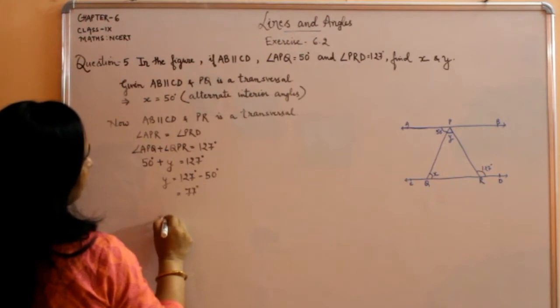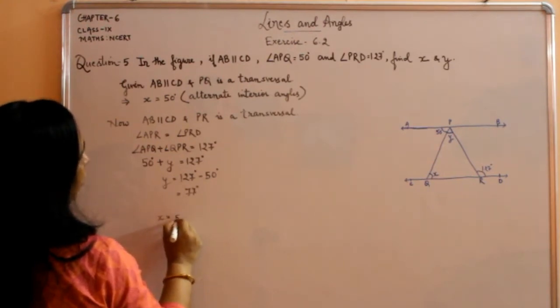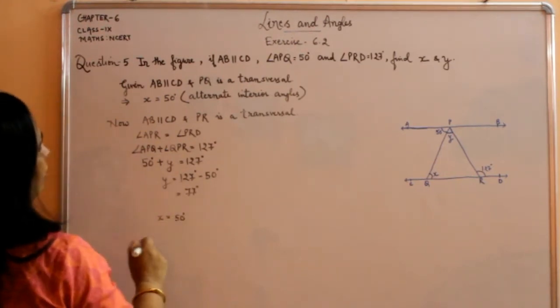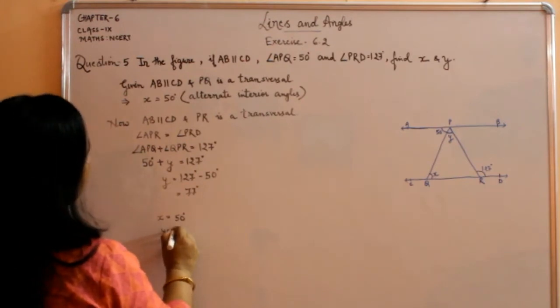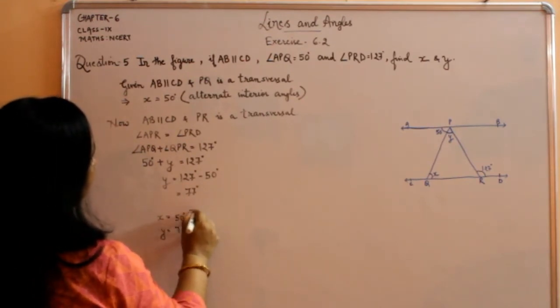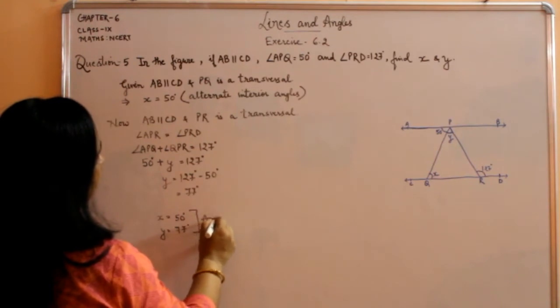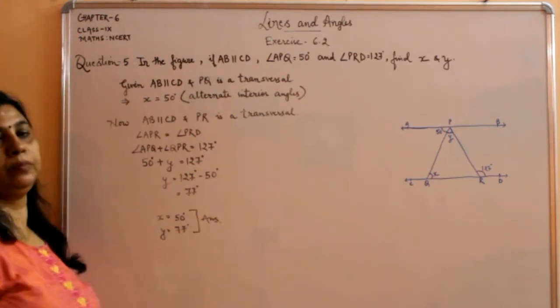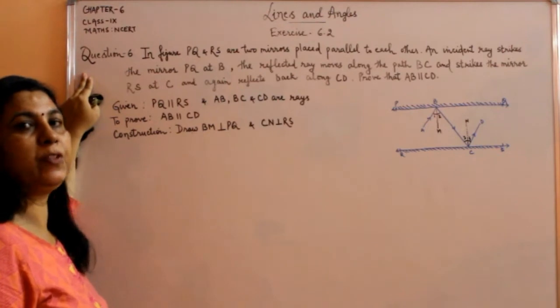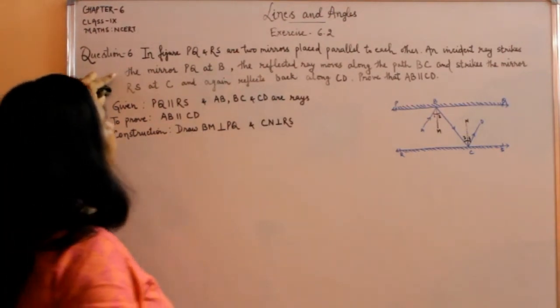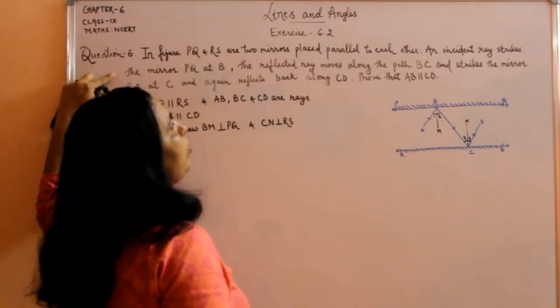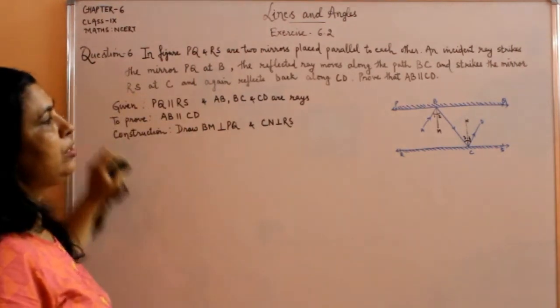So X is equal to 50 degree and Y is equal to 77 degree. This is the answer. Okay. Now coming to question number 6. In figure, PQ and RS are two mirrors placed parallel to each other.